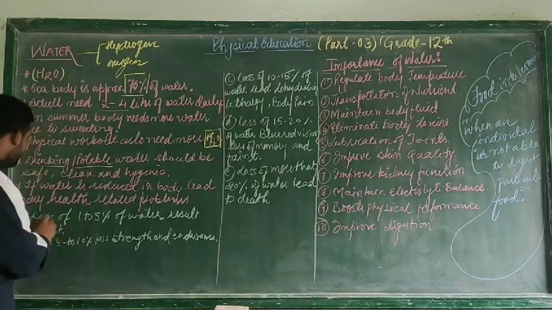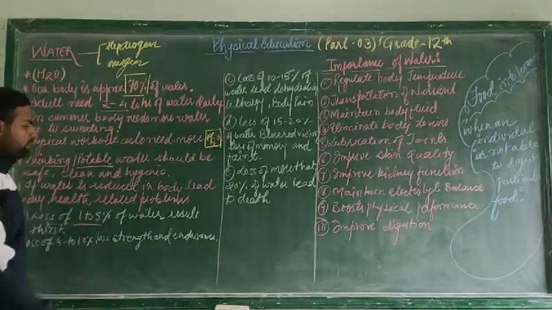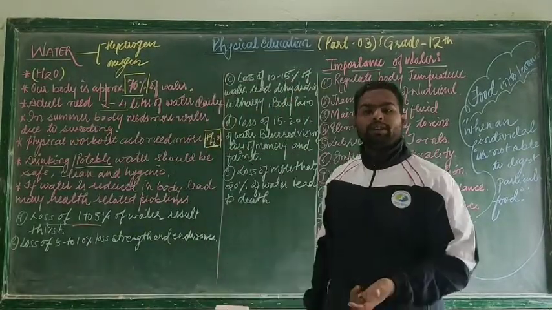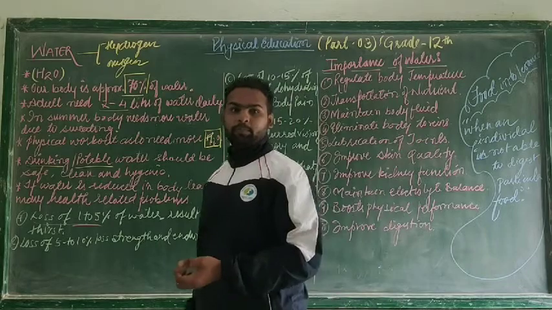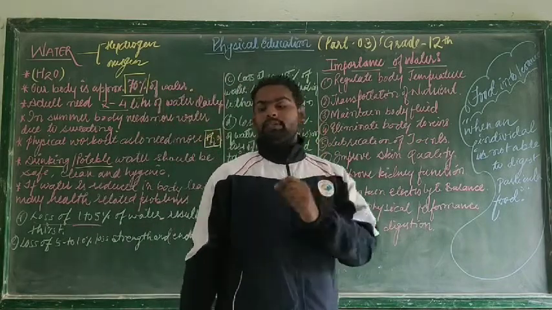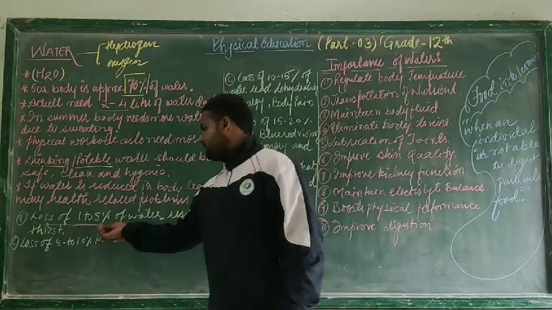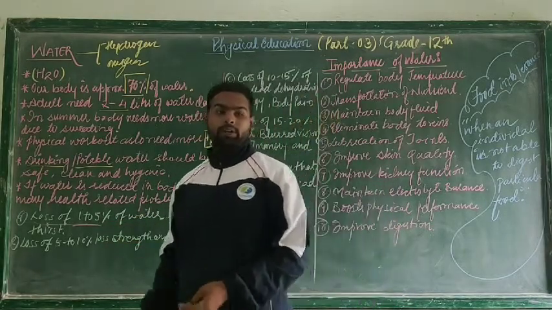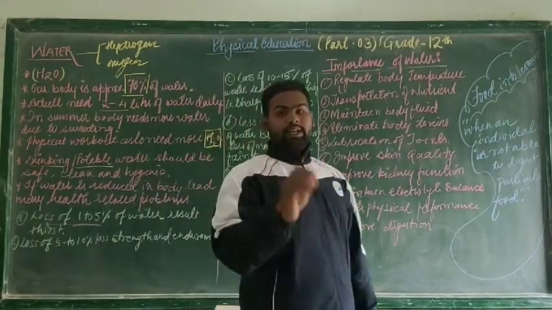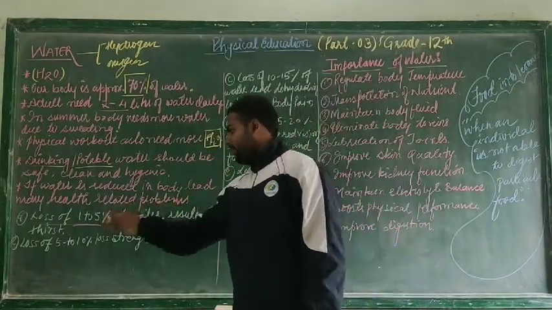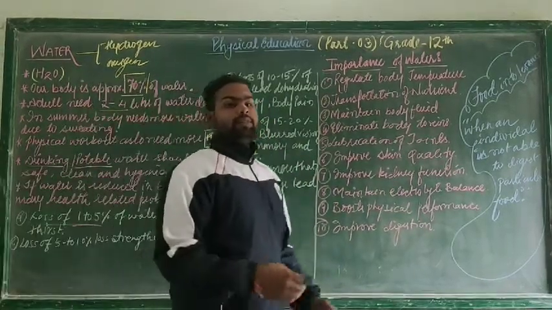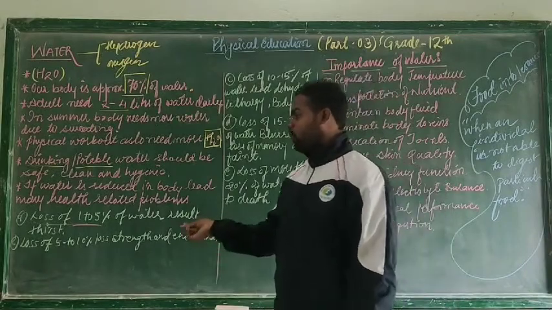See, if there is a loss of 1 to 5% of water in an individual, it results in thirst. Sometimes when you are sitting in a classroom or at home, you feel thirsty. You want, Mama, please bring water. Why do you feel that? Because at that time 1 to 5% of water is lost from your body with the internal organs or with the functioning of the body. So whenever 1 to 5% of water is reduced from our body, we feel thirsty and we drink water.